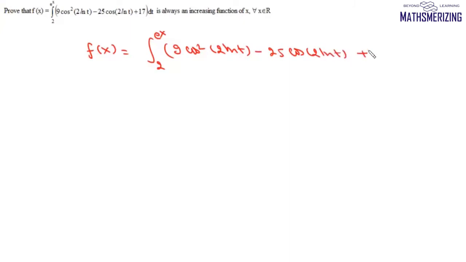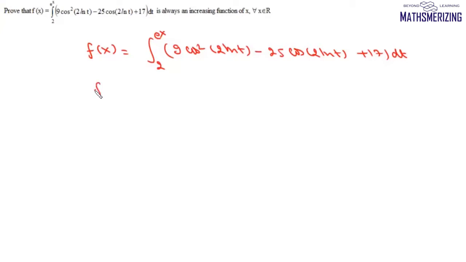Now here the question is, prove that this function f(x), which is this integral from 2 to e to the power x of 9 cos square 2 ln t minus 25 cos 2 ln t plus 17 dt, is always an increasing function of x for all x belongs to R. Now we have to prove that this function is always increasing, then f dash x is always greater than or equal to 0.